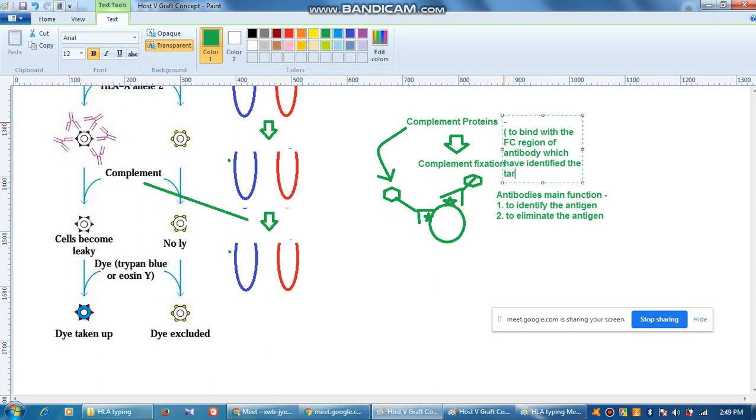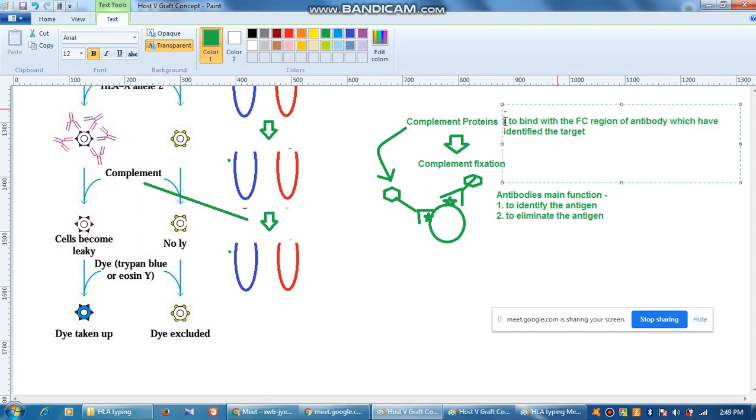Now the target is nothing but the cell. So what is the function of the complement? Complement proteins will bind at the Fc region of the antibody which has identified the target, and then start the mechanism.